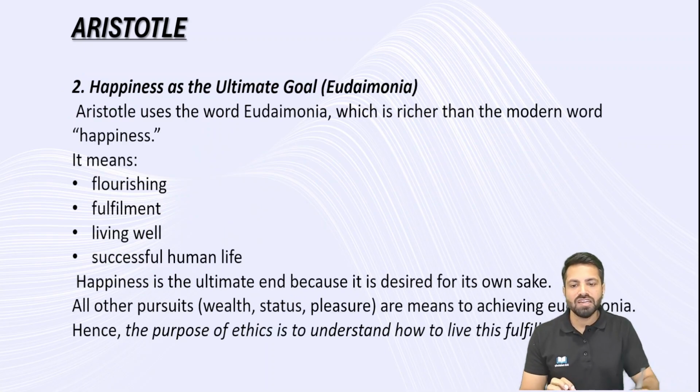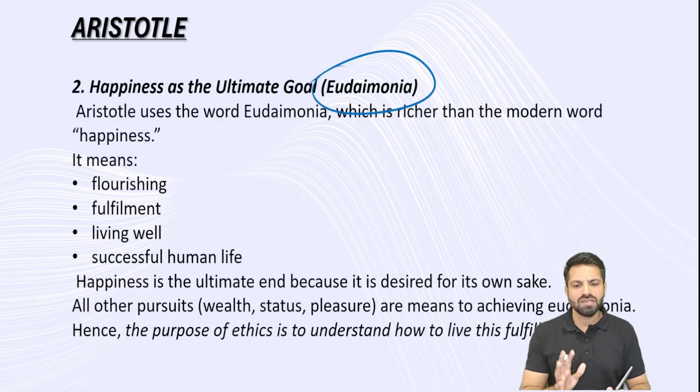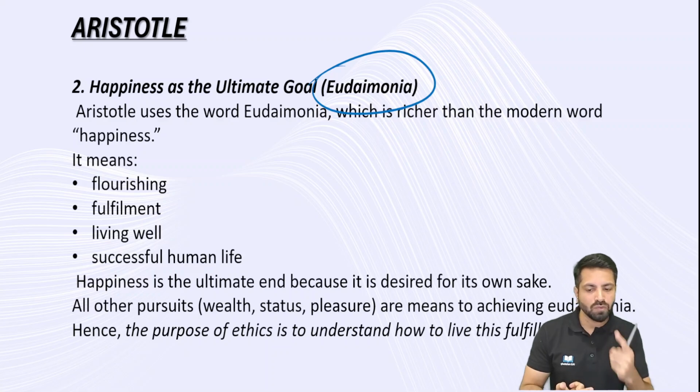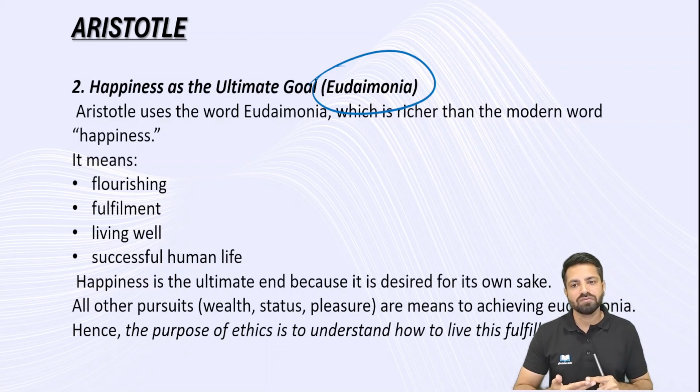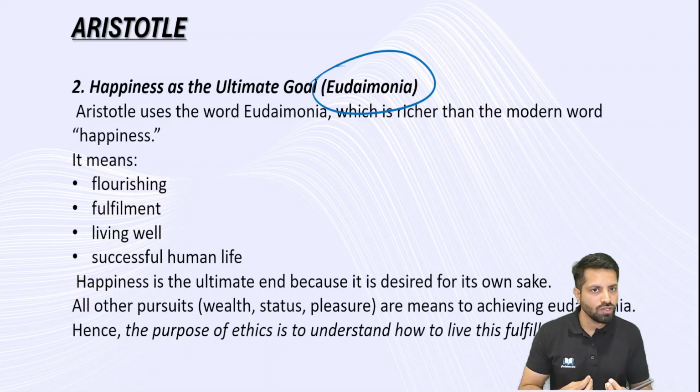And then the second aspect is, he talked about one concept, that is eudaimonia. Happiness as the ultimate goal, eudaimonia. It means that, see, as an example, you are preparing for civil services. If somebody asks you what the reason behind it is, you might say that it's my dream to become an IAS officer. Then the question comes, why? It means that it gives an opportunity to work for the people.